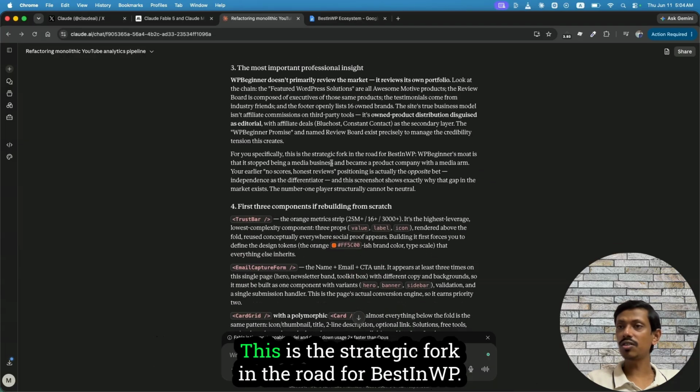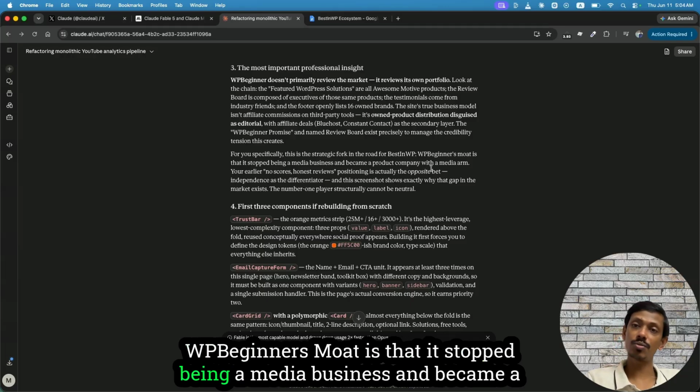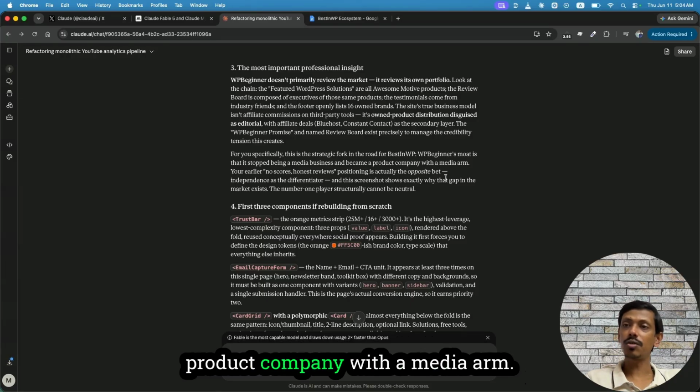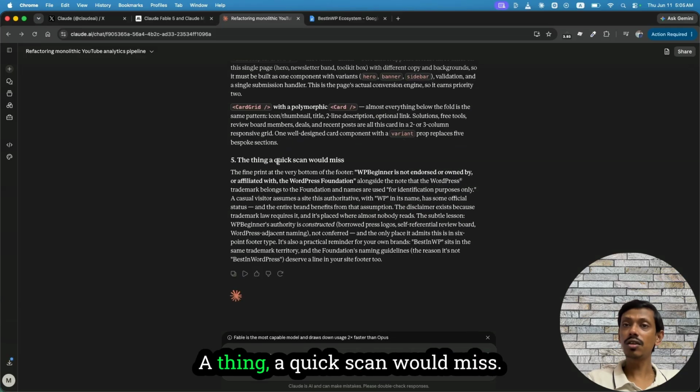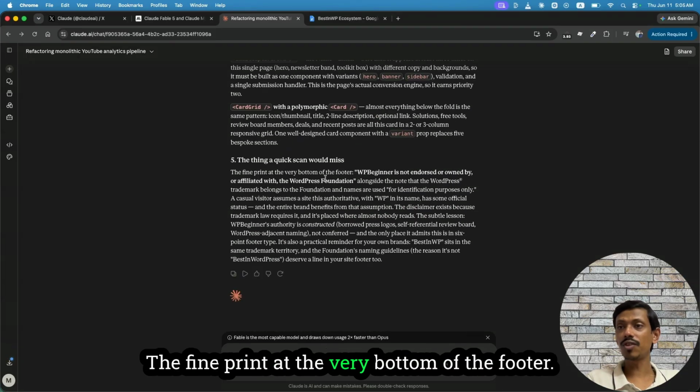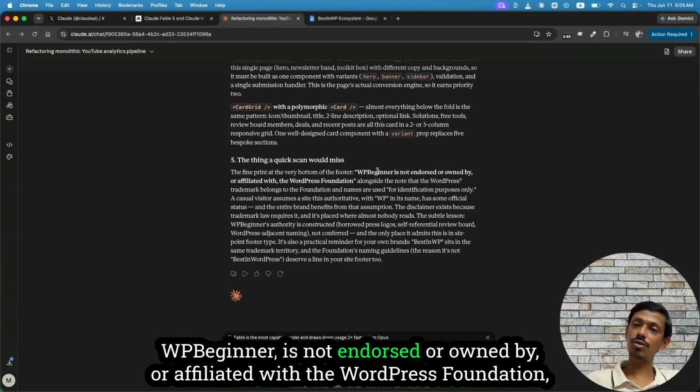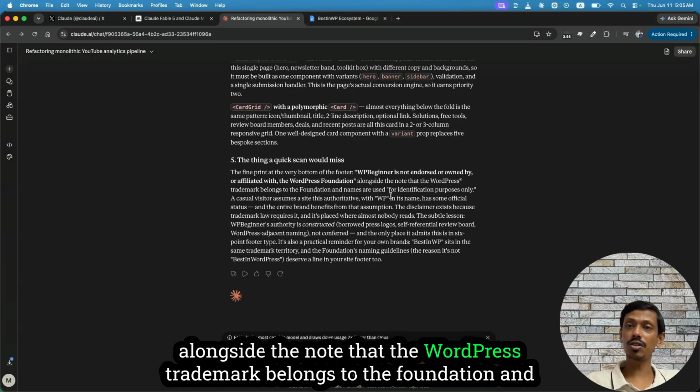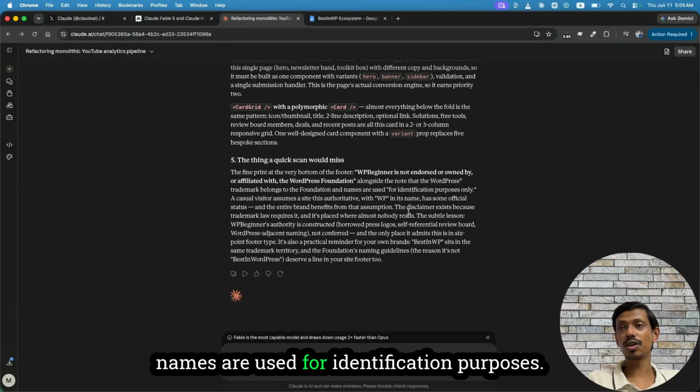For you specifically, this is the strategic fork in the road for Western WP. WP Beginner's moat is that it stopped being a media business and became a product company with a media arm. First three components, a thing a quick scan would miss: the fine print at the very bottom of the footer. WP Beginner is not endorsed or owned by or affiliated with the WordPress Foundation, alongside the note that the WordPress trademark belongs to the foundation and names are used for identification purposes.